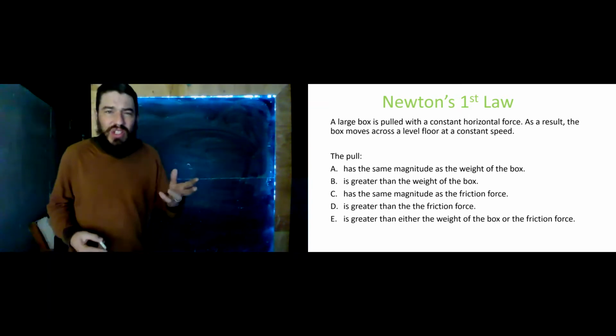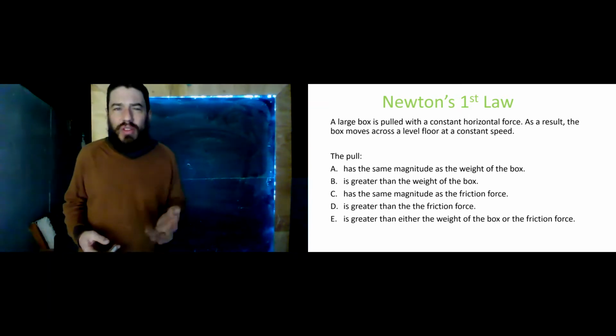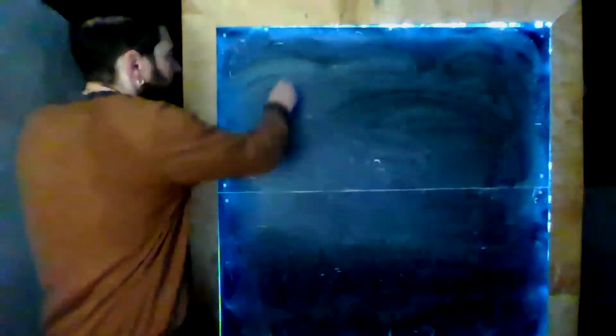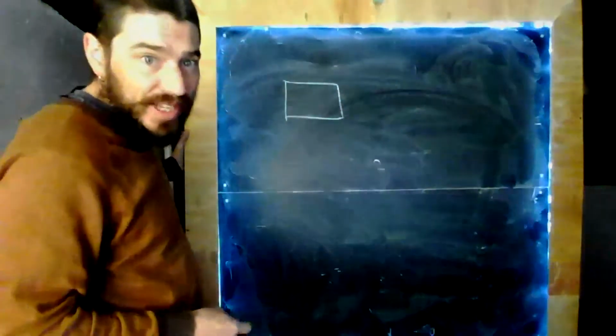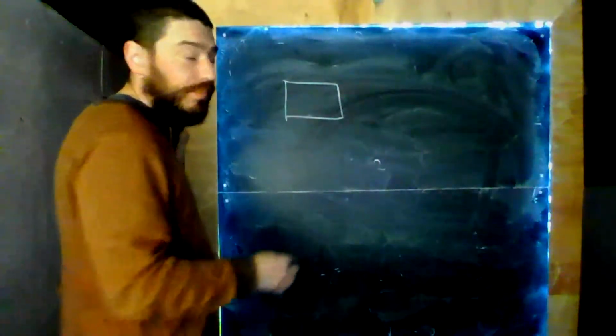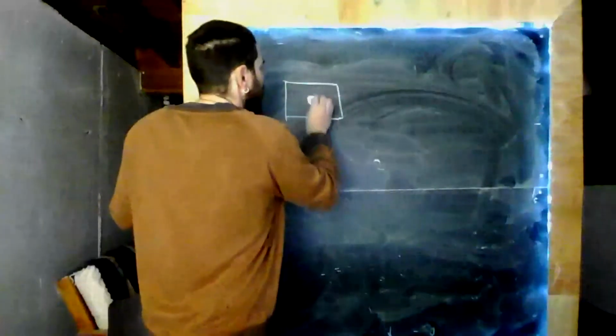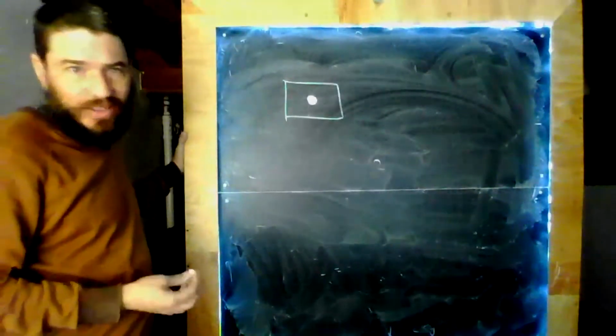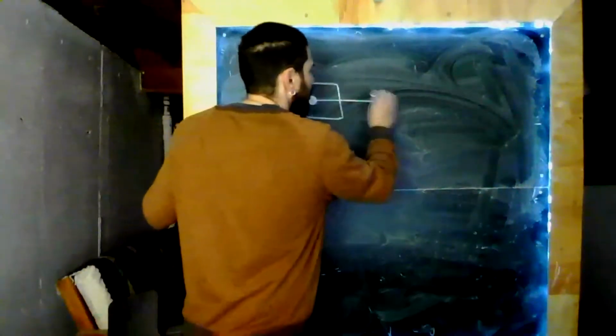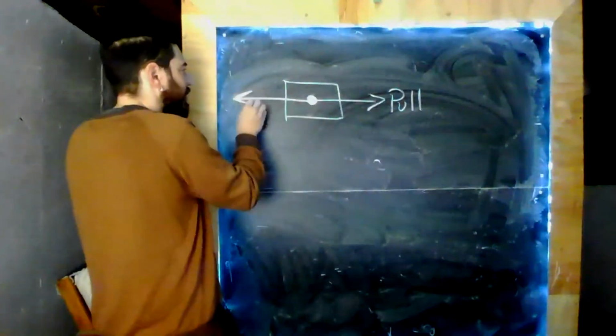Is it greater than either the weight of the box or the friction force? Well, first of all, let's just sketch the box and draw the forces acting on it. Remember that force is a vector, and we should represent those vectors as arrows. There's a dot representing my box. What forces do we have? Well, certainly a pull. We also have friction.